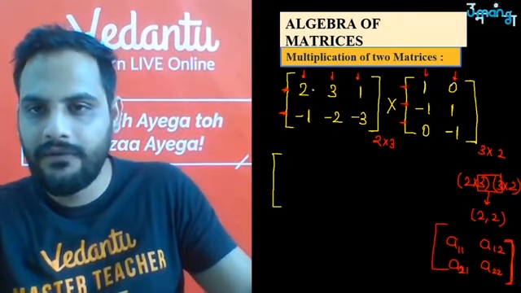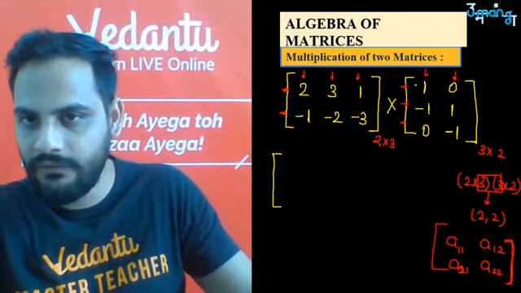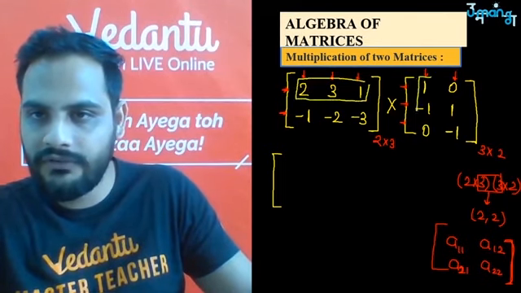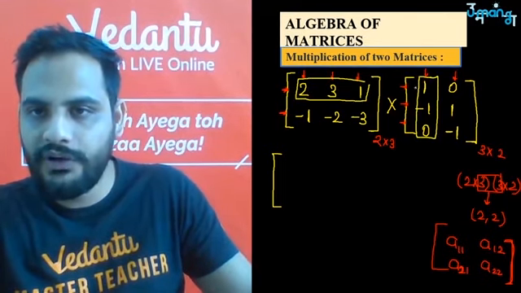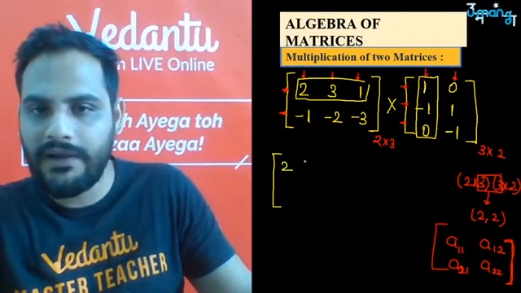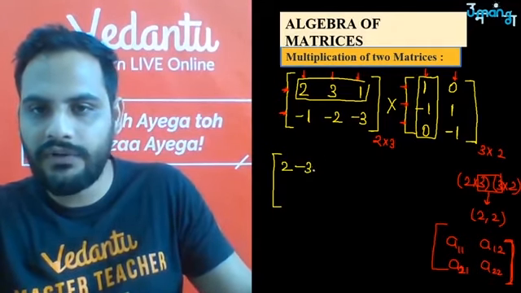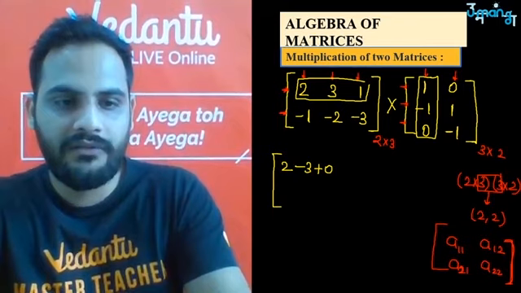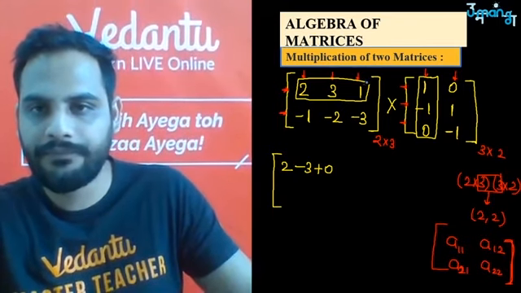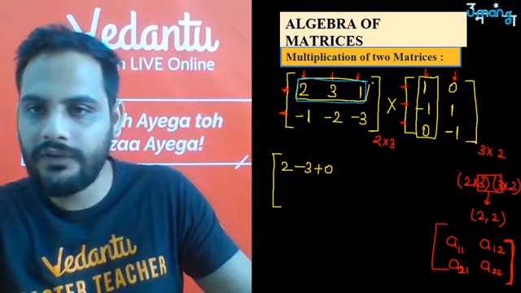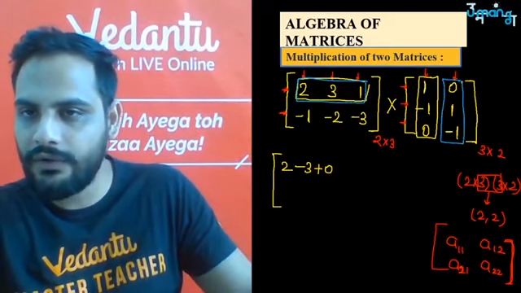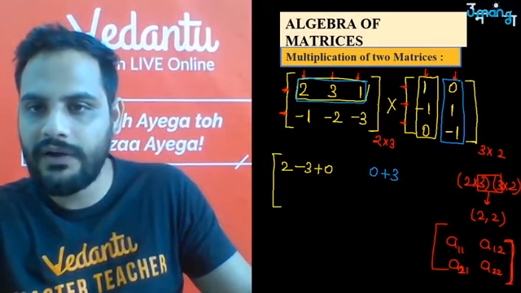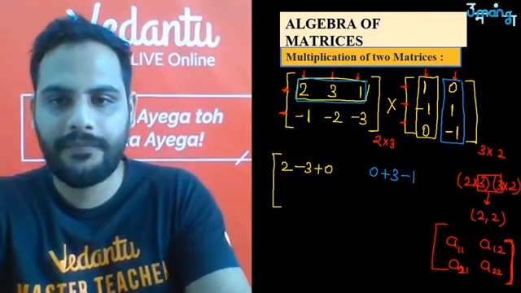Okay? So look, first row A11 with the first column. So 2 into 1 is 2, 3 into minus 1 is minus 3, and 1 into 0 is 0. After that A12. A12 means the first row with the second column. So 2 into 0 is 0, 3 into 1 is plus 3, 1 into minus 1 is minus 1.